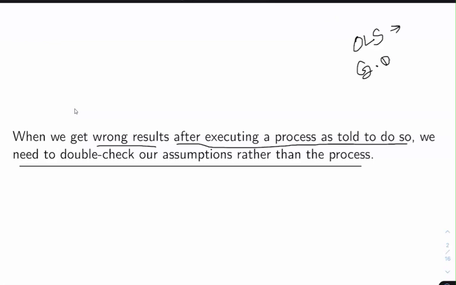Here we execute various kinds of linear algebra operations, and gradually we take the partial derivatives of different terms with respect to beta i. Even though we have calculated all of this very accurately, if our results are still wrong, then we need to check whether the assumptions that we have made are valid or not.